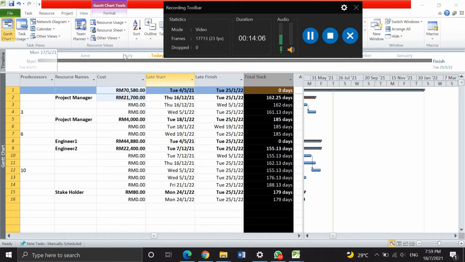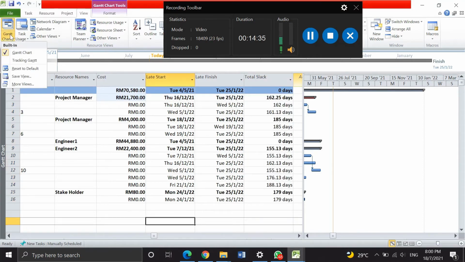Okay, the next one is incorporate subcontractors, crew, equipment, labor, and skills traits in resource assignments. The method is you just click on the Gantt chart. Okay, we just click on the Gantt chart.